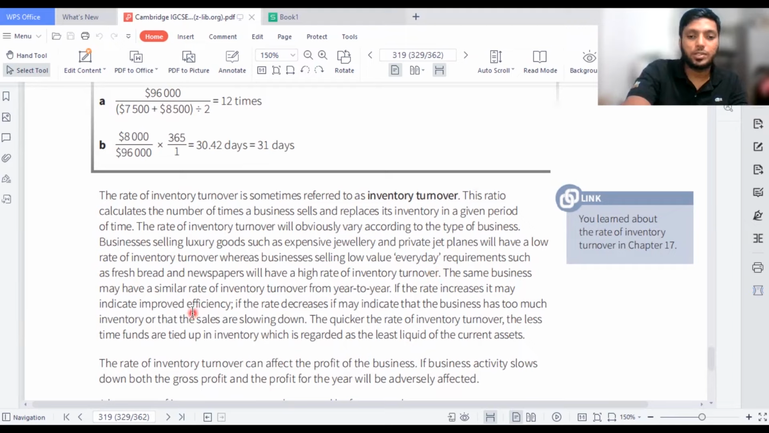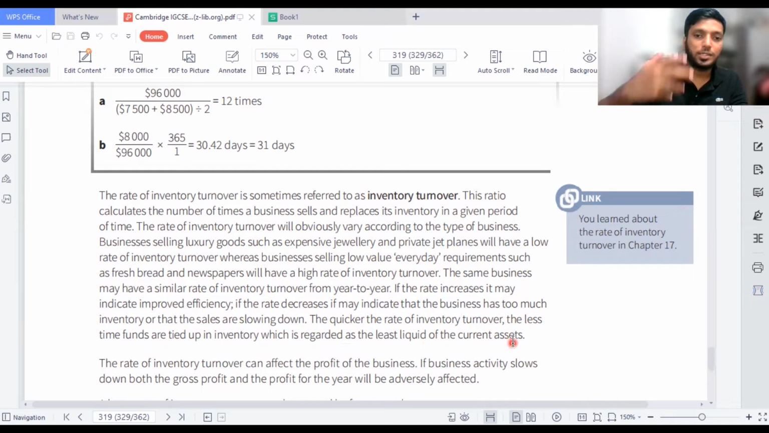The same business may have a similar rate of inventory turnover from year to year. If the rate increases, it may indicate improved efficiency. If the rate decreases, it may indicate that the business has too much inventory or that sales are slowing down. For example, if last year is 7 times and this year is 12 times, that means the business is selling faster. If last year is 12 times and this year is 7 times, then the business is doing very slowly, which is not good for the business. The quicker the rate of inventory turnover, the less time funds are tied up in inventory, which is regarded as the least liquid of the current assets.